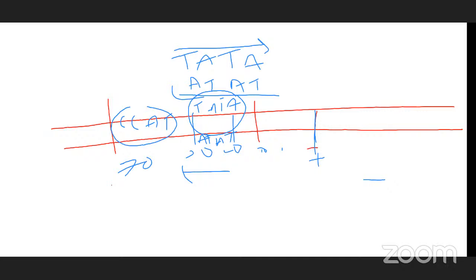What are the requirements for synthesis of mRNA from DNA? A template is required, and a primer is required. First, the template: I already told you that the template is the DNA strand. From the DNA strand, mRNA is prepared.